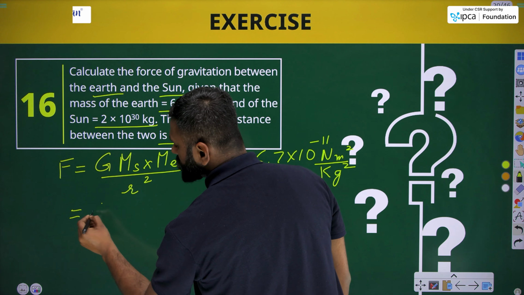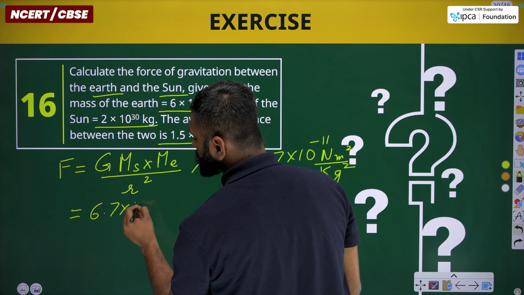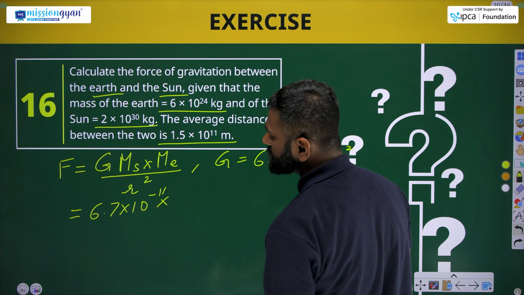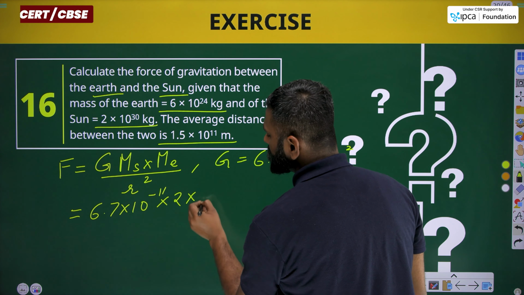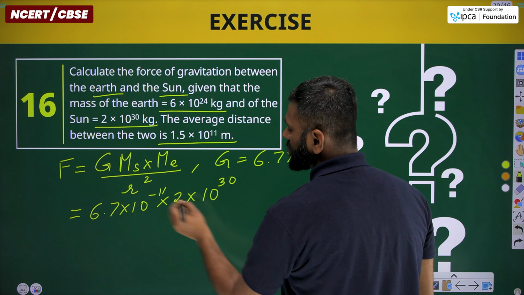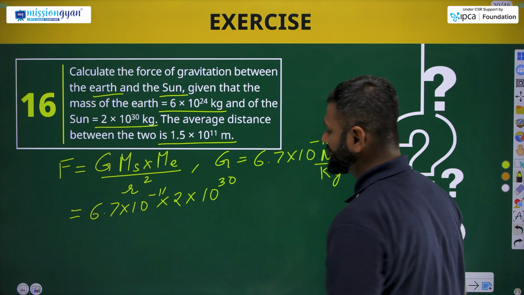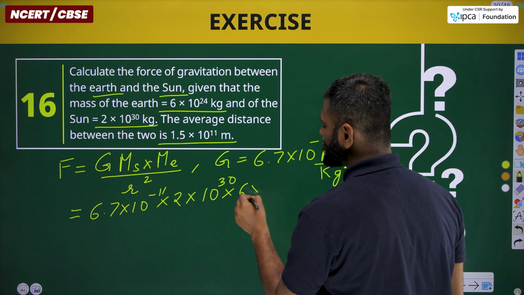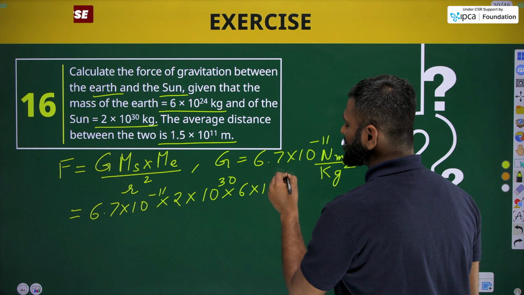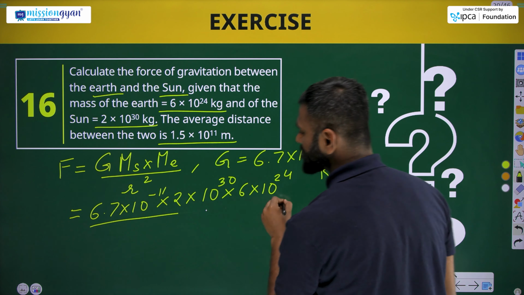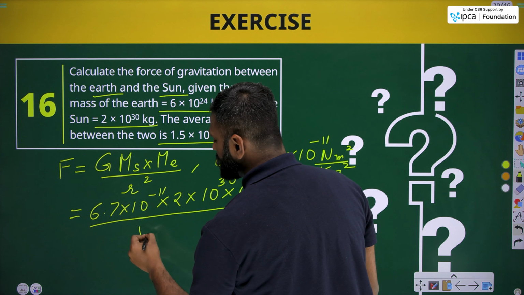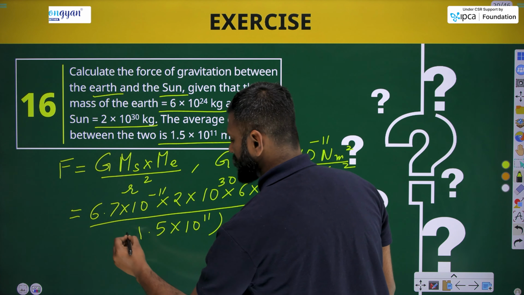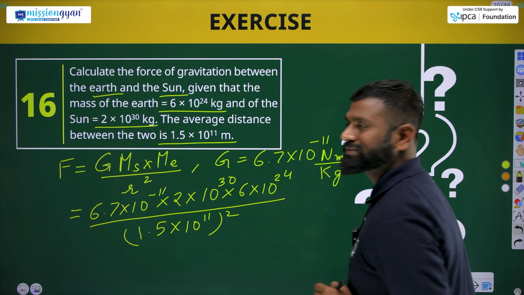Putting the values, 6.7 into 10 to the power minus 11 into 2 into 10 to the power 30, the mass of Sun, and the mass of Earth, 6 into 10 raised to power 24, divided by 1.5 into 10 raised to power 11 whole square.